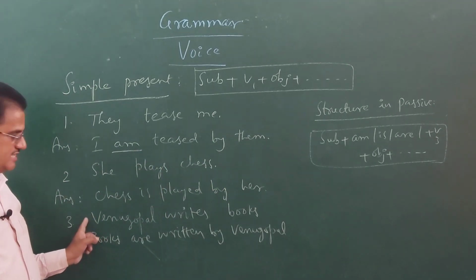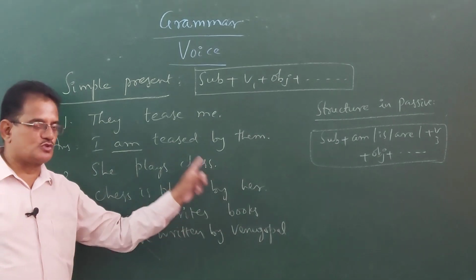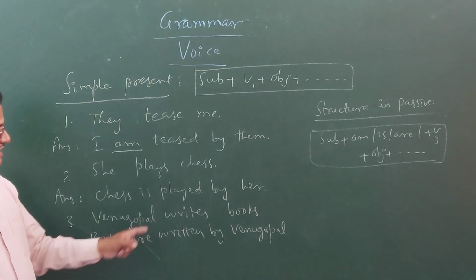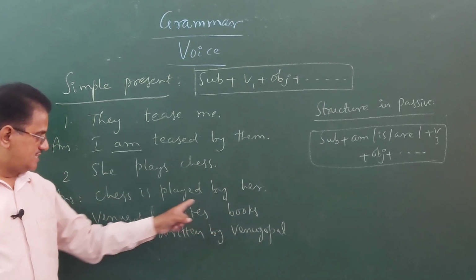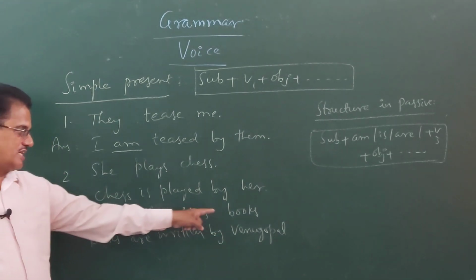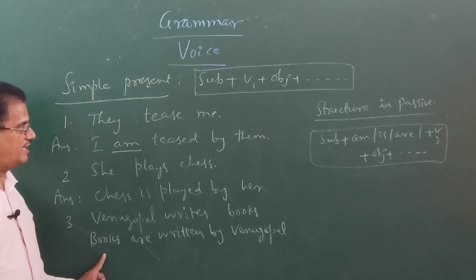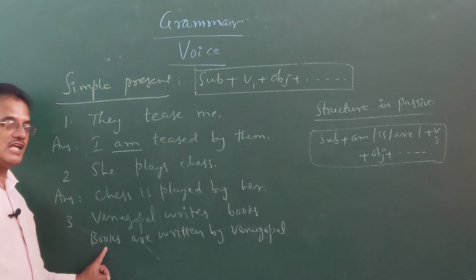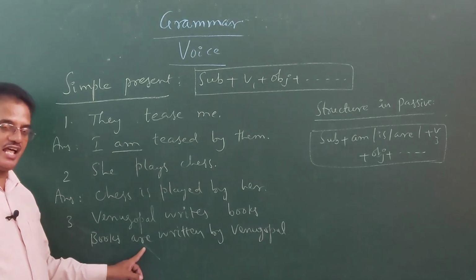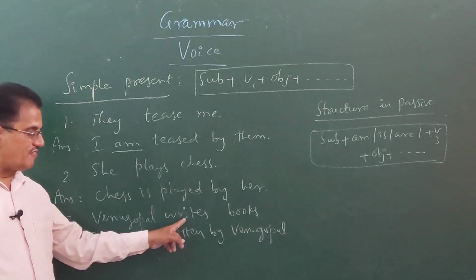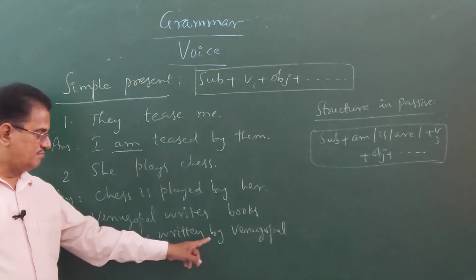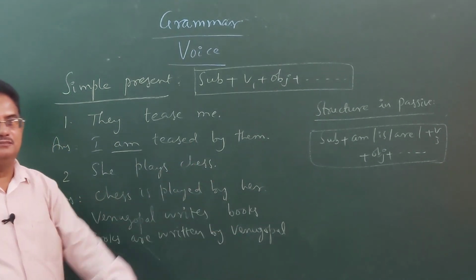Next, third sentence, Venugopal writes books. Here, object is plural, subject is singular. So, object is written in the place of the subject, that is books. Books is plural number. What is the plural verb that we use in present tense? Are. Third form of write, written by Venugopal.